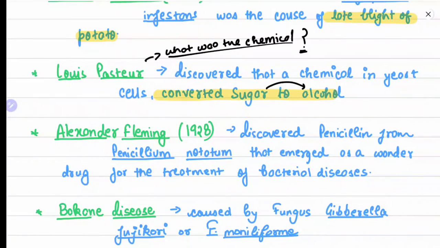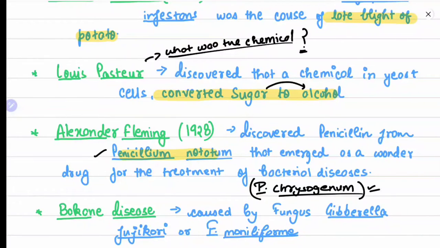Alexander Fleming, in 1928, discovered penicillin from Penicillium notatum, which emerged as a wonder drug for the treatment of bacterial disease. In examinations, they sometimes ask you to identify the wonder drug. It is penicillin, and it was derived at that time from Penicillium notatum. But for industrial purposes, penicillin is extracted from Penicillium chrysogenum.